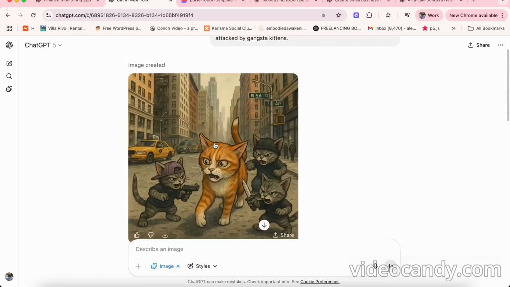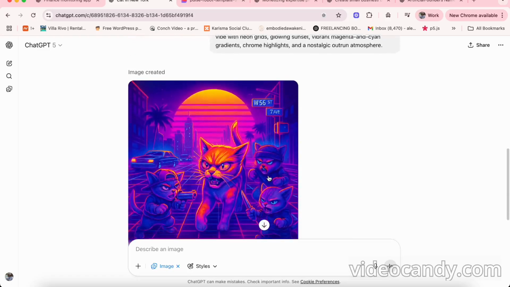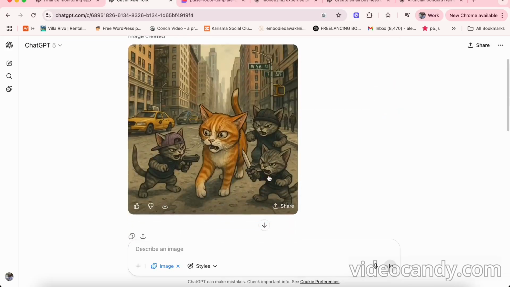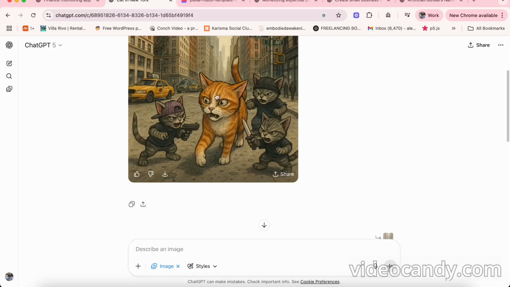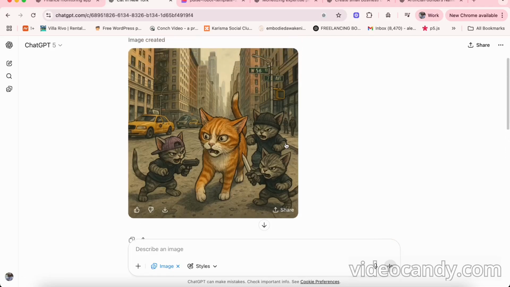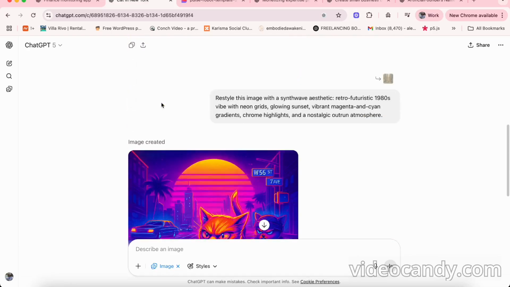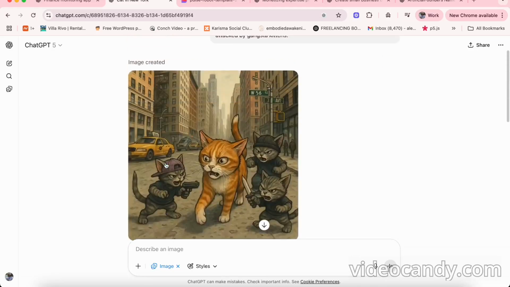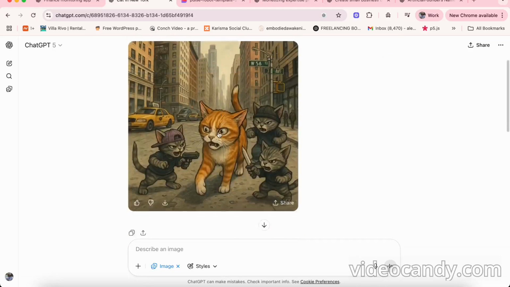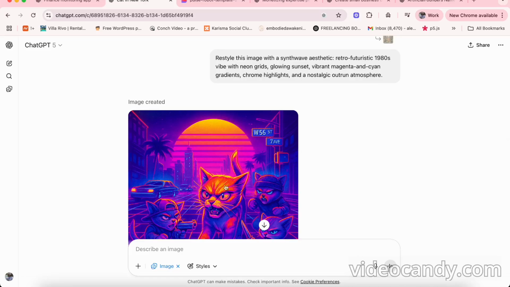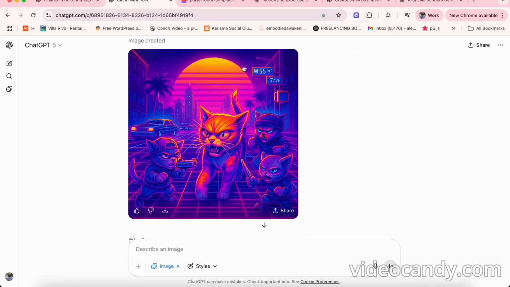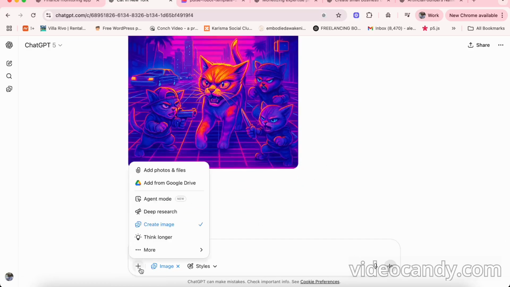You see that we got the same identical image. What I noticed is that the image generation is really good in keeping track of what the original image was and just restyling that, you see? So we have the same kittens in the same position. We have this car here. There's now a synthwave. We have the skyline that is being replaced by the sunset, you know, typical Miami Vice stuff. Really, really cool.